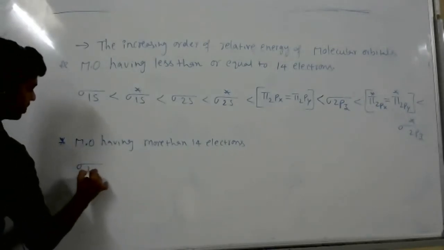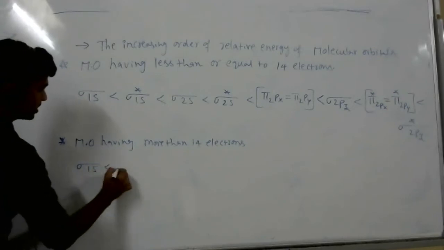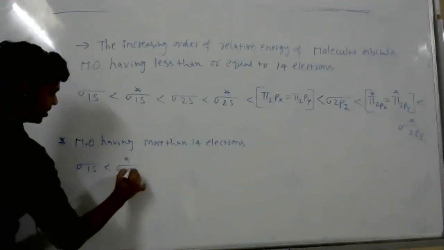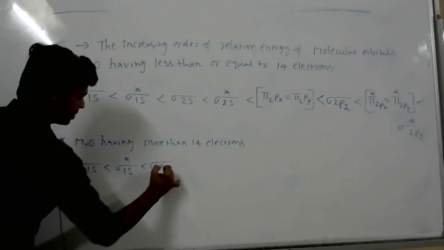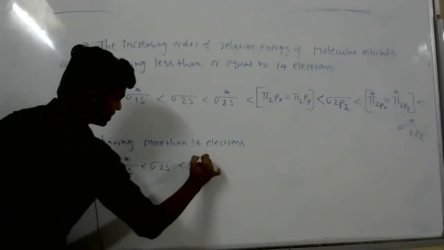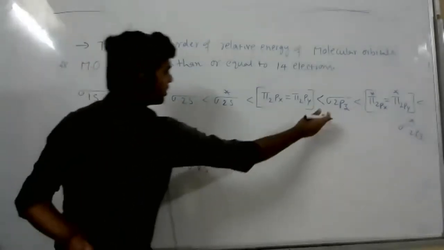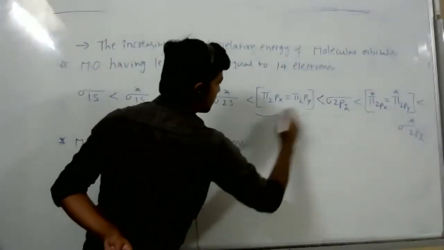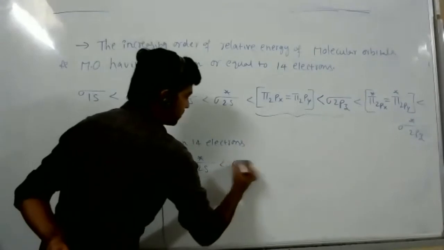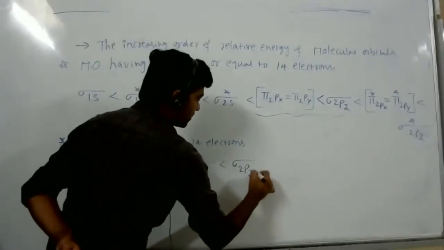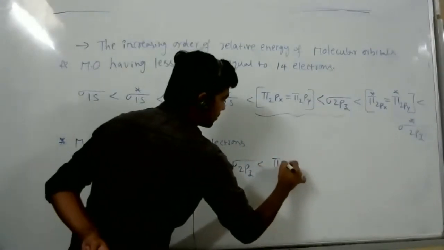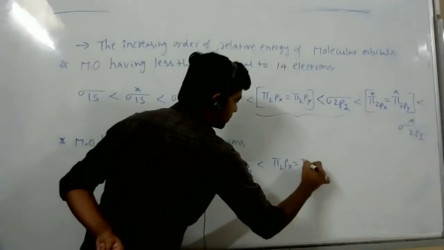That order is sigma 1s less than sigma star 1s less than sigma 2s less than sigma star 2s less than, here onwards careful, here only change happens. This is coming here, this is moving that side. Sigma 2pz less than pi 2px equal to pi 2py